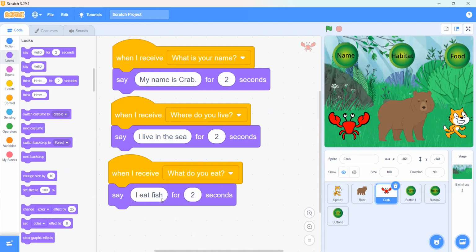So now when we are clicking on this name, all of the sprites are saying their name. When we are clicking on this habitat, all the sprites are saying their habitat. And when we are clicking on this food, all the sprites are telling what they eat.